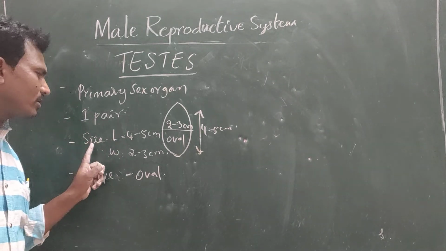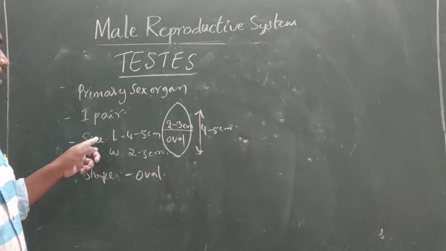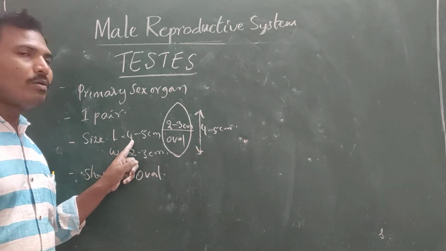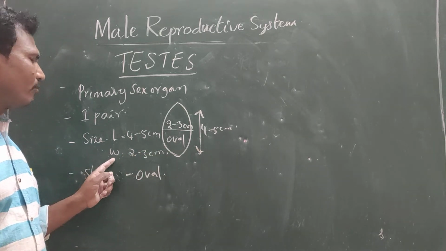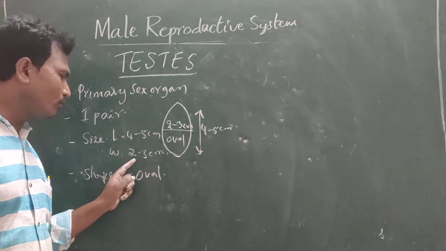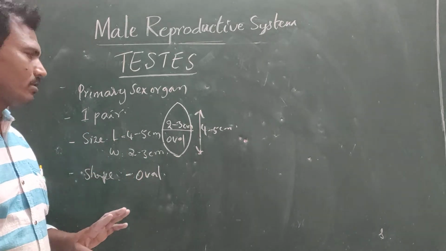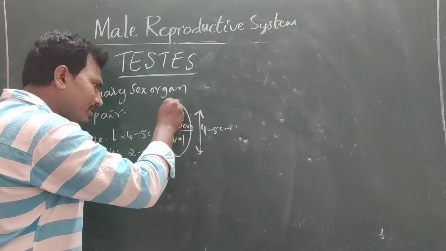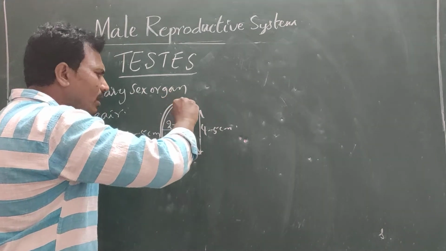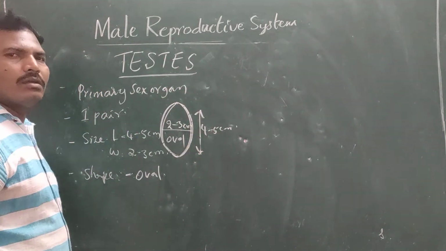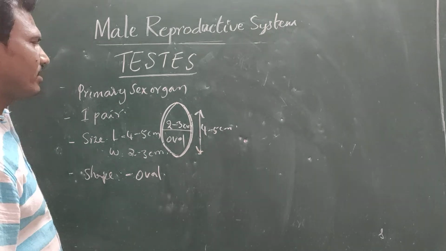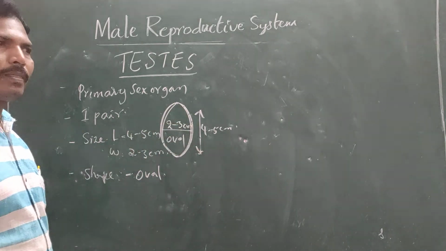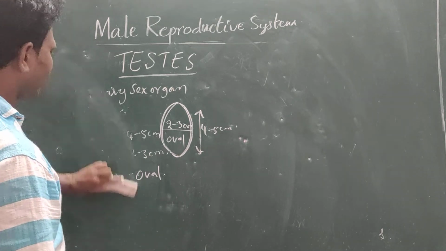So the testis, the primary sex organ in males, comes as a pair. The length is about 4 to 5 centimeters, the width about 2 to 3 centimeters, and the shape is oval. The testis is covered by a dense covering coat.